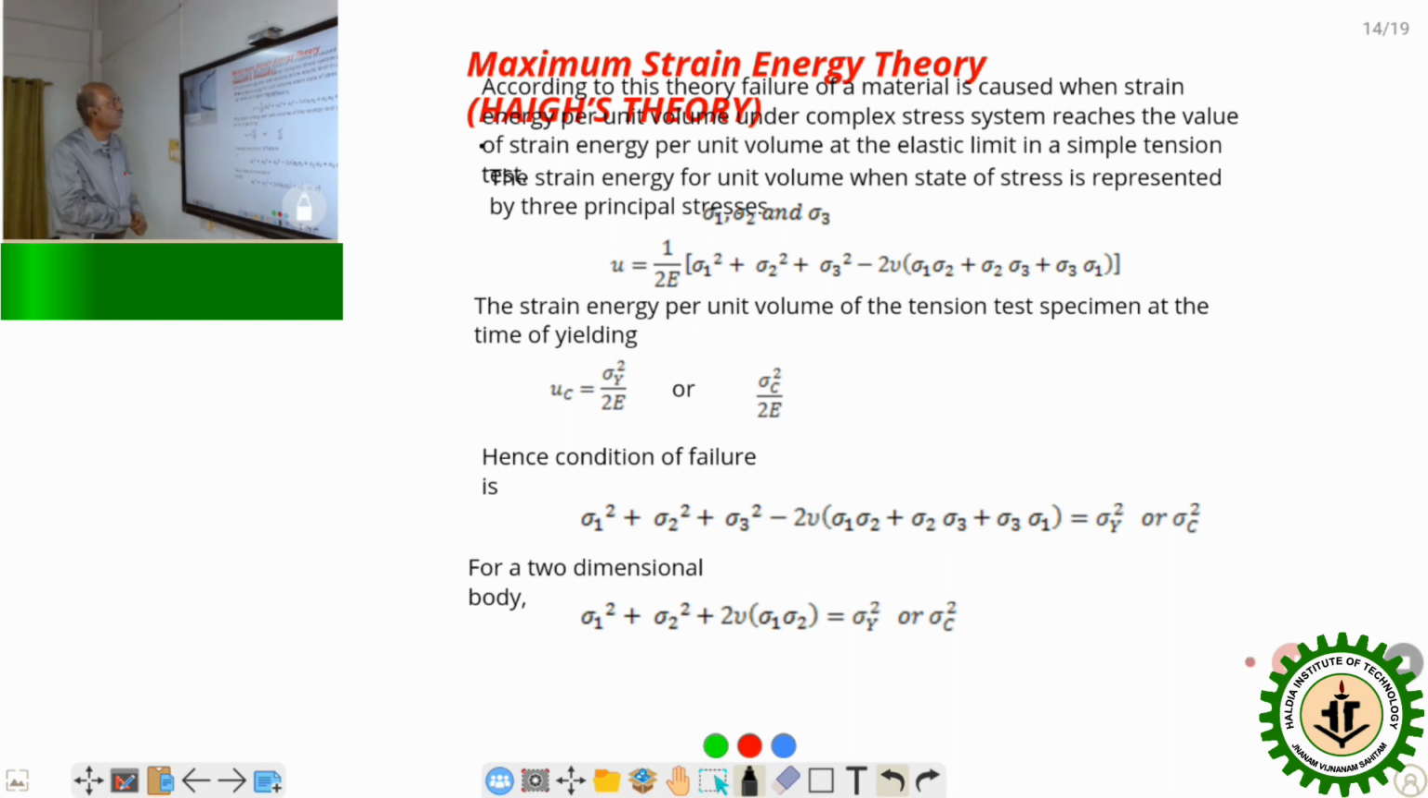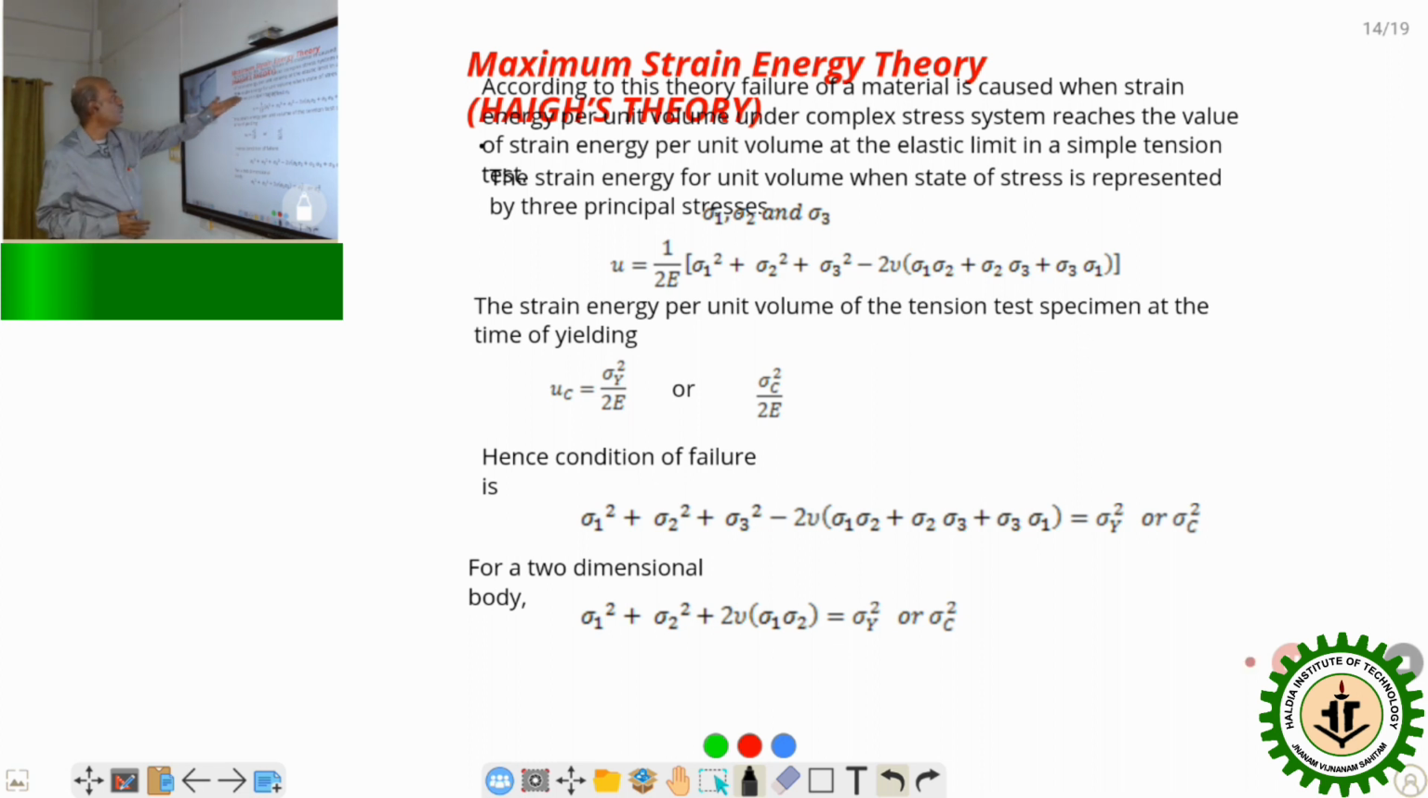According to this theory, failure of a material is caused when the strain energy per unit volume under a complex system of loading reaches the value of strain energy per unit volume at the elastic limit in a simple tension test. Strain energy per unit volume is given by half into stress into strain. This is discussed in the respective chapter.